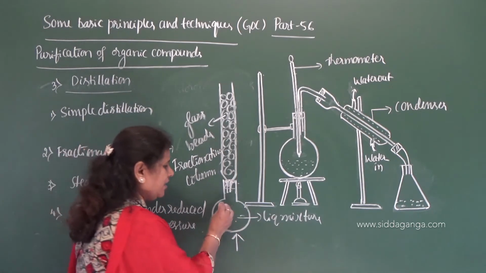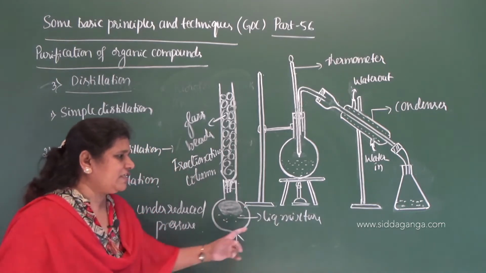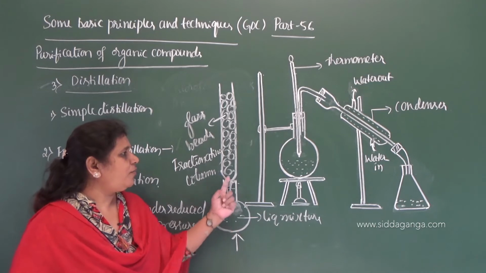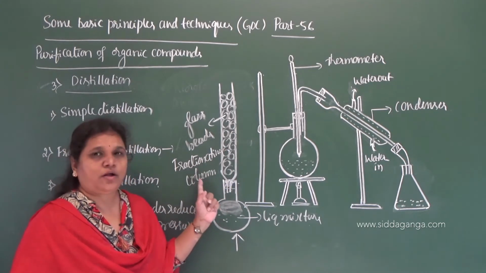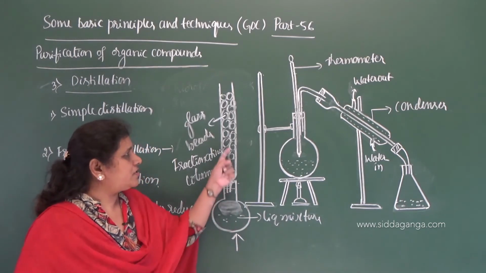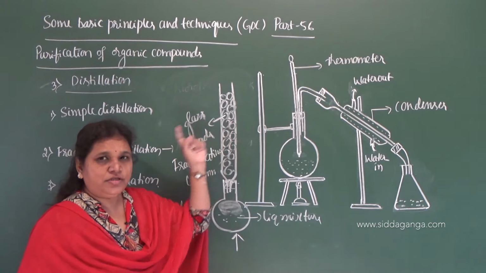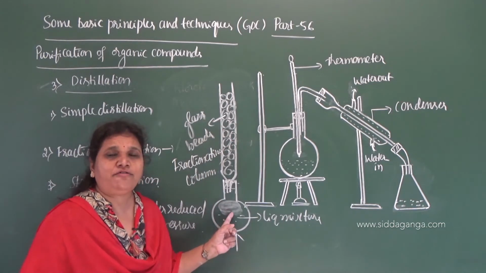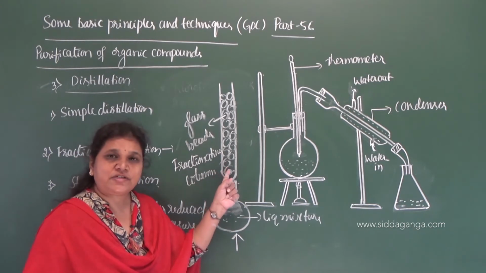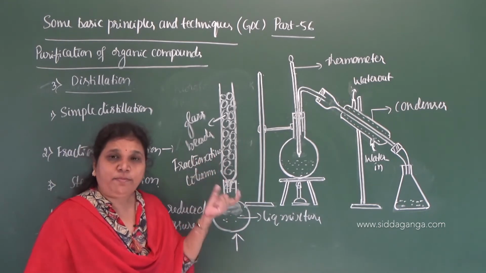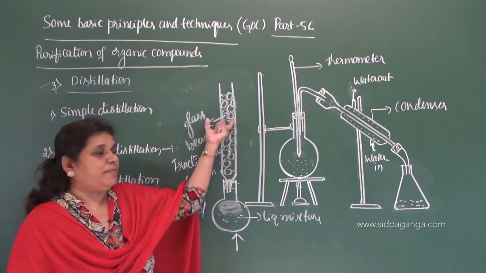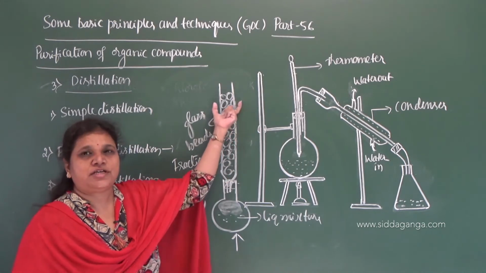So it forms a vapors of this liquid mixture, and the vapors of the mixture is allowed to pass through the fractionating column, so that the vapors of liquid with high boiling point condenses first, and then the vapors of liquid with low boiling point rises up, or it passes through the fractionation tower.